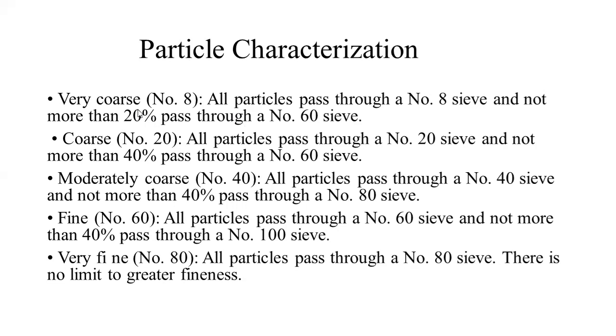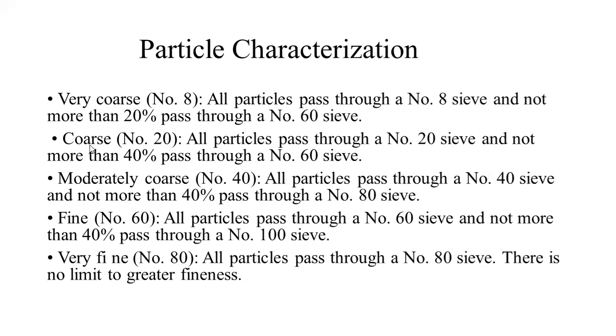So simply, if a powder passes sieve number 8, and when we then pass it through sieve number 60 only 20% passes, we call those powders very coarse.